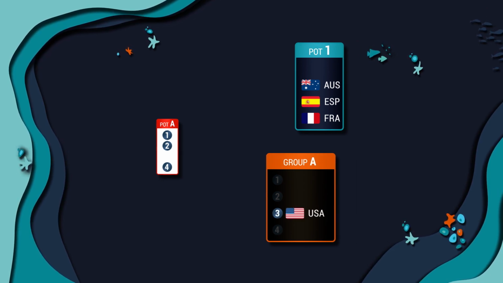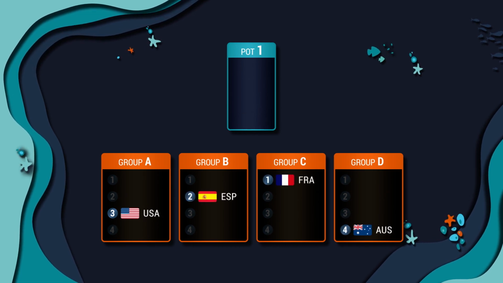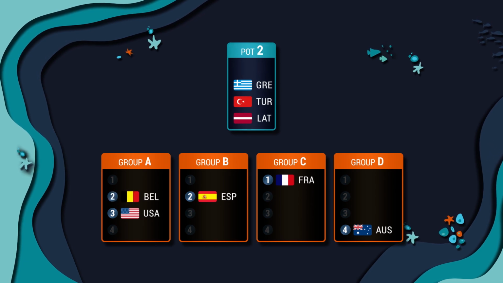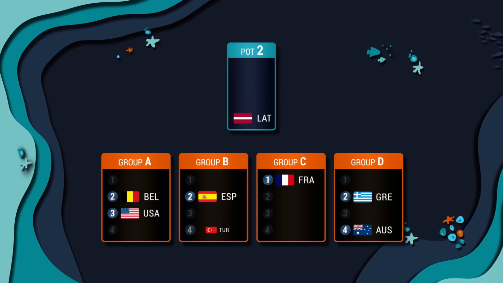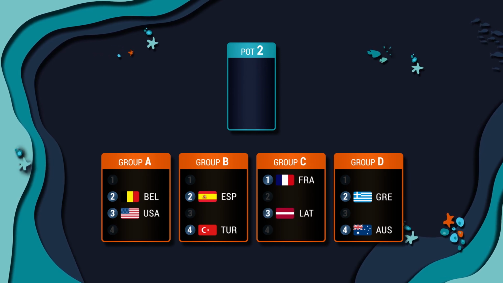The remaining 3 teams are then drawn and allocated their group number with the same procedure. The 4 teams in Pot 2 will also be drawn with a straight draw. The position of the teams in the respective group will follow the same principles used for Pot 1.